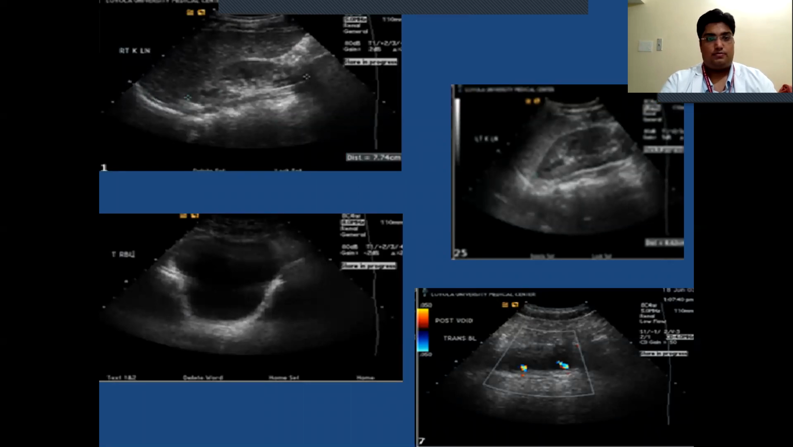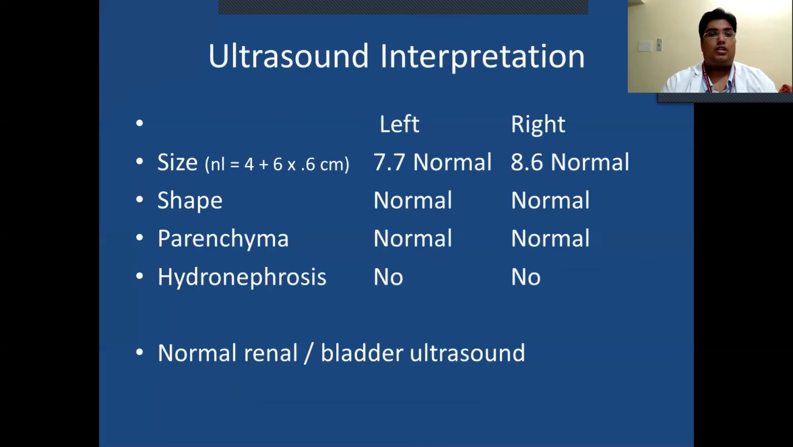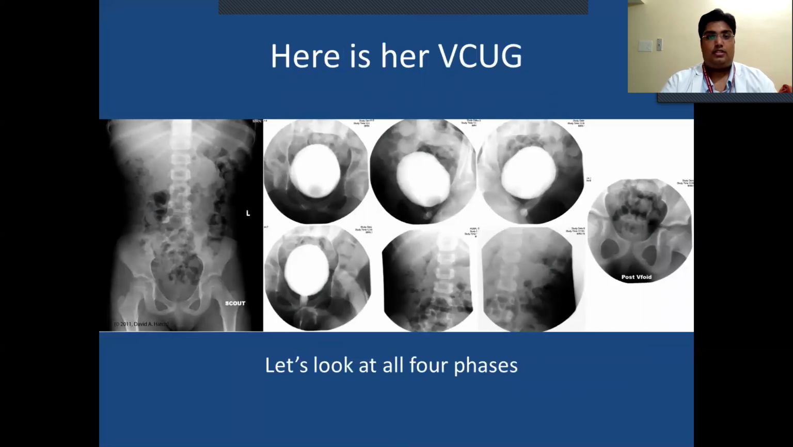Ultrasound images show this. Ultrasound interpretation: size, left is 7.7, which is normal, right 8.6, normal. Shape normal, parenchyma normal, hydronephrosis none. Normal renal and bladder ultrasound. Here is the VCUG. Look at the 4 phases.